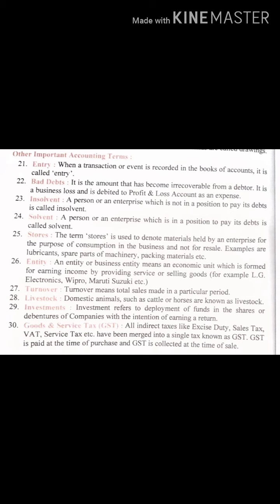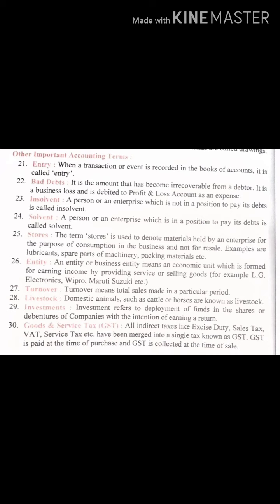Stores. The term stores is used to denote materials held by an enterprise for the purpose of consumption in the business and for resale. So stores means that place where we have kept the business stock. It can be raw material which is being used for production, or finished goods which are for sale. So that is stores.